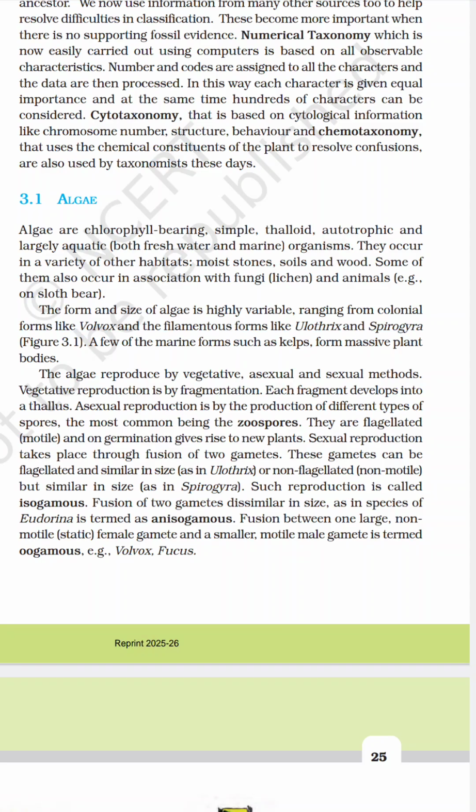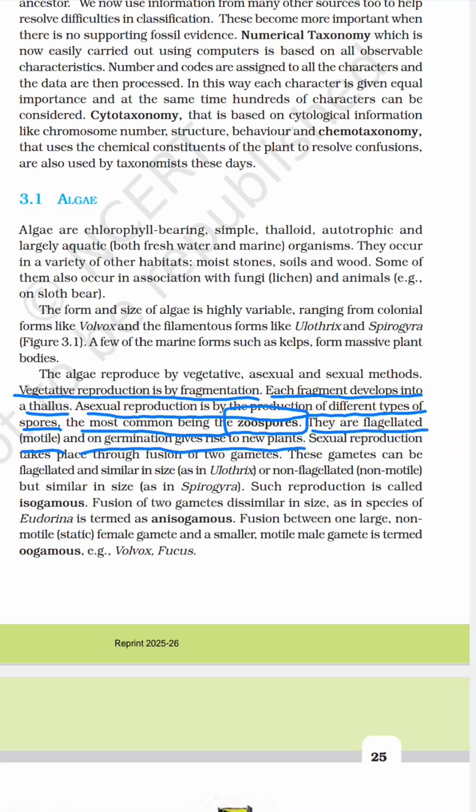Algae can reproduce by asexual and sexual methods. Vegetative reproduction is done by fragmentation. Each fragment develops into a thallus. Asexual reproduction is done by the production of different types of spores. The most common are zoospores. They are flagellated, motile, and on germination give rise to new plants. Flagellated means they have a tail for locomotion.